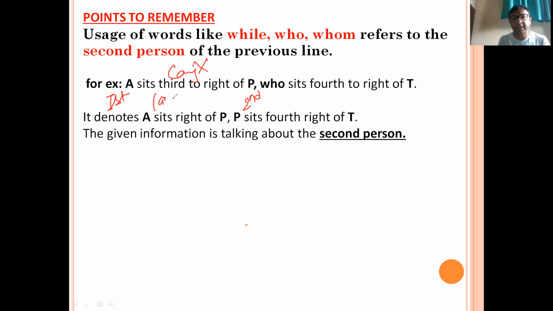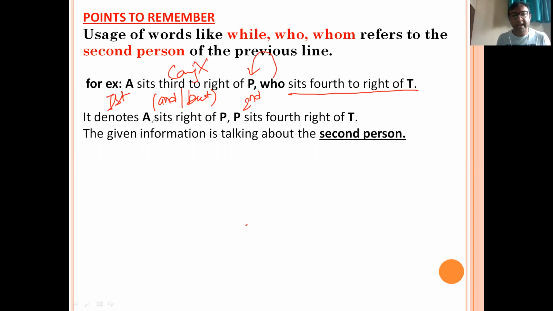Conjunction means 'and' or 'but' was not present. Then 'who' and the rest of the coming information is for the second person. Then 'who' will denote the second person, and the rest of the information is for the second person.